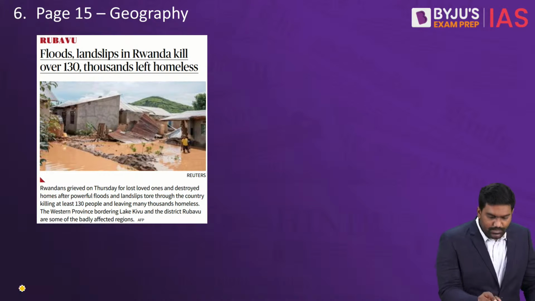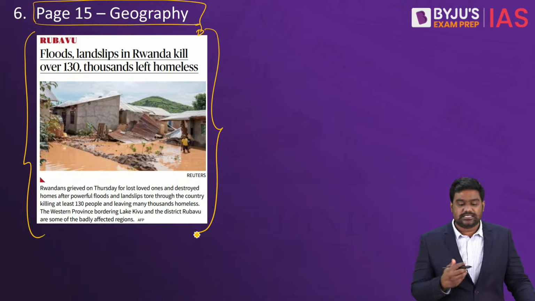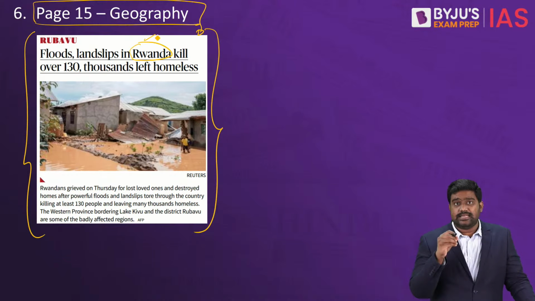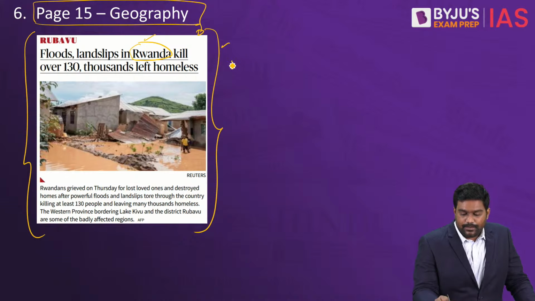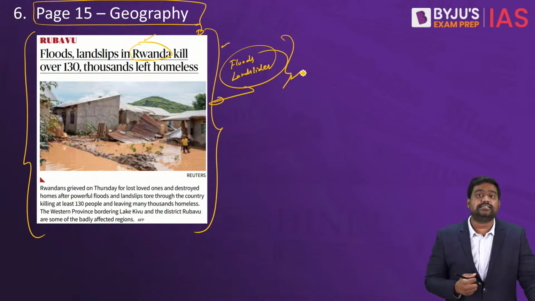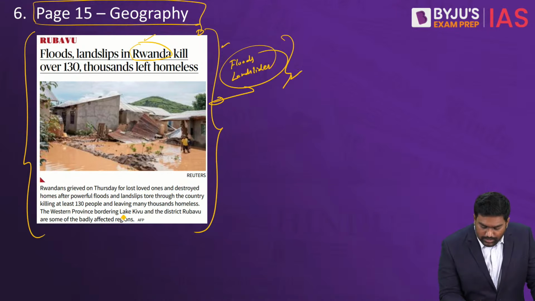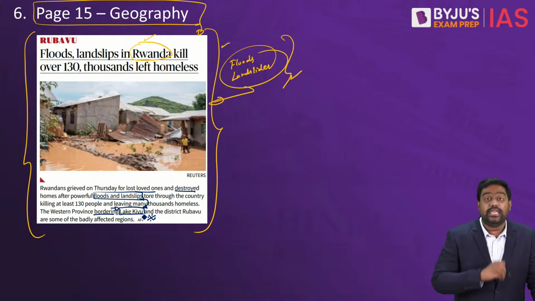Now moving on to page number 15, we have an article here that refers to a disaster in Rwanda. Rwanda is an African country, and the country has been hit with floods and landslides. A lot of people have lost their lives, so it's an unfortunate, tragic disaster. But the article makes a reference to an important lake called Lake Kivu. You can see here in the map, in the image, that the flooding and landslides that has affected Rwanda has mainly occurred on the areas bordering Lake Kivu.